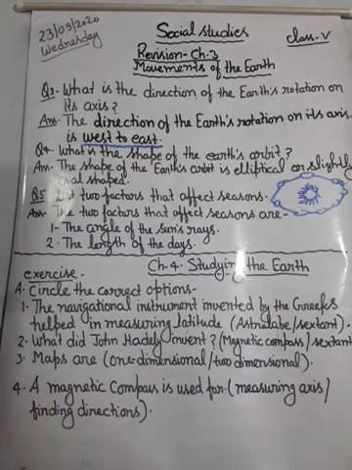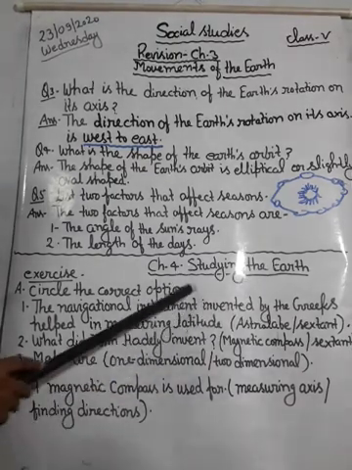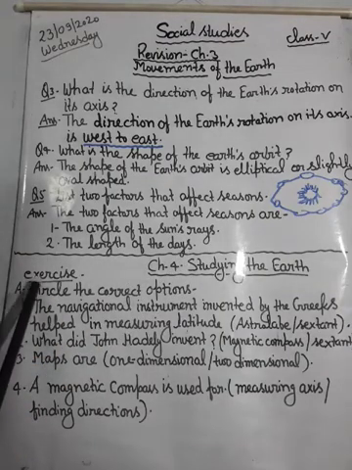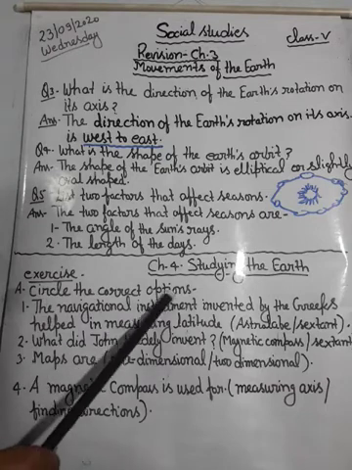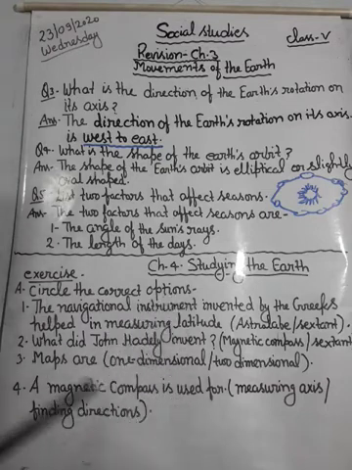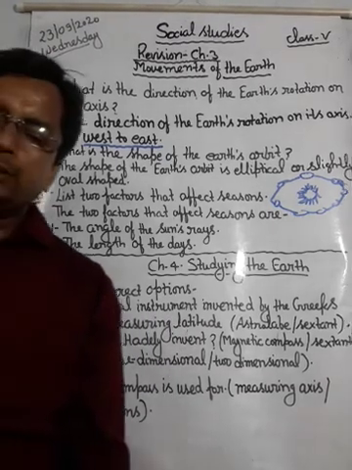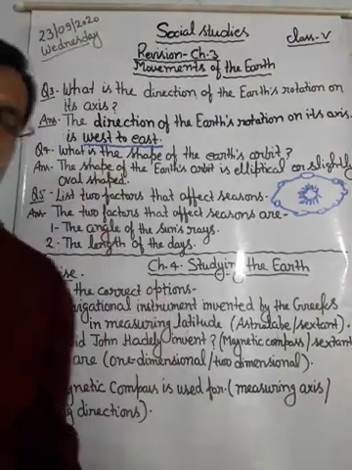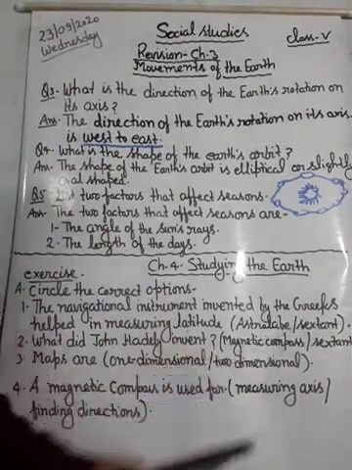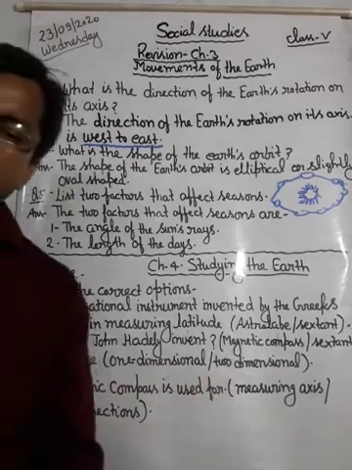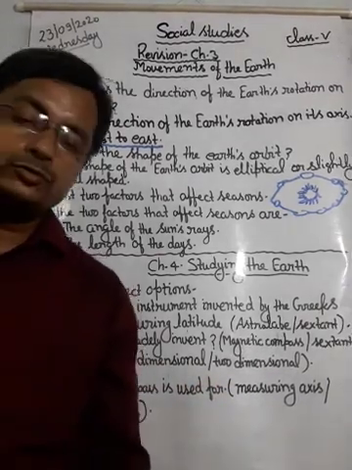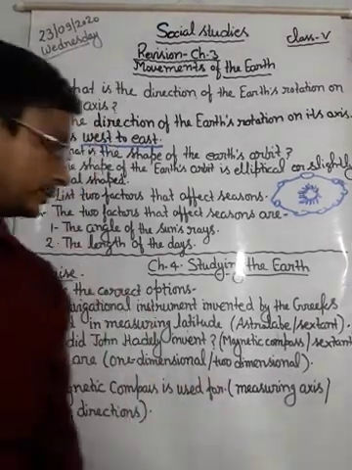studying the earth. First of all, we will see the exercise. Circle the correct options. Here statements are given and two options are also given, and you have to choose the right one.